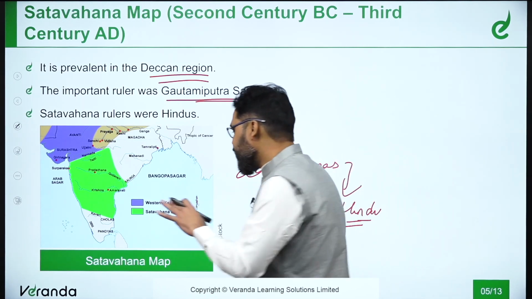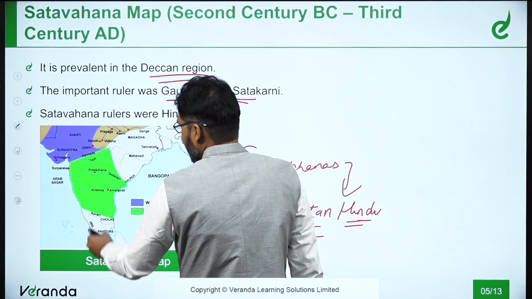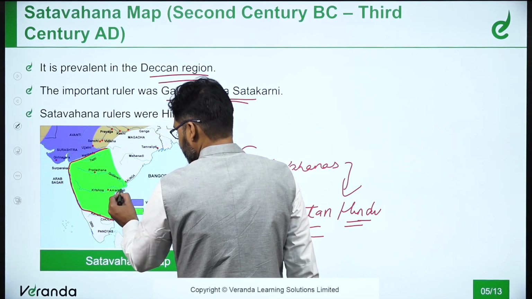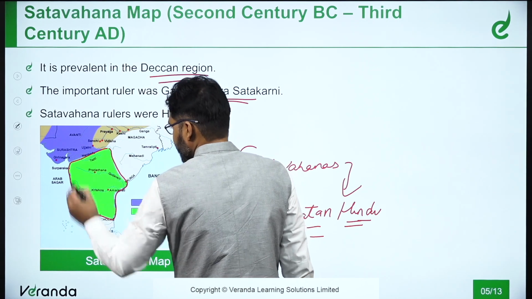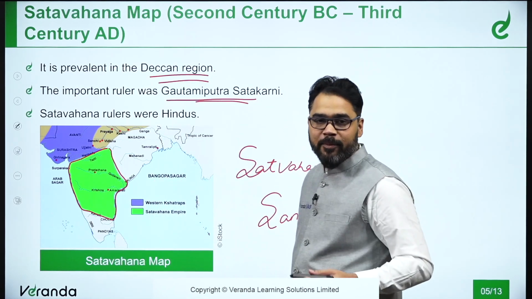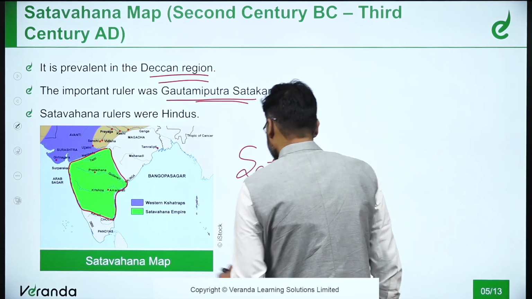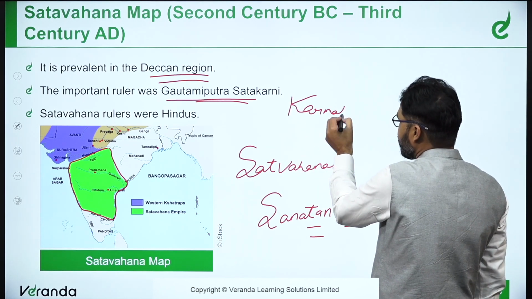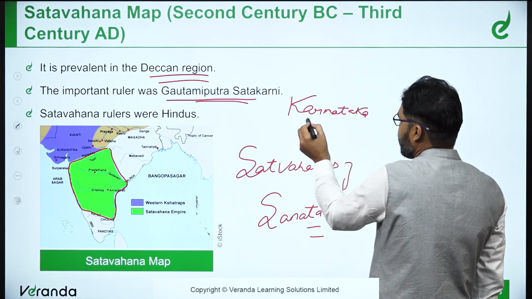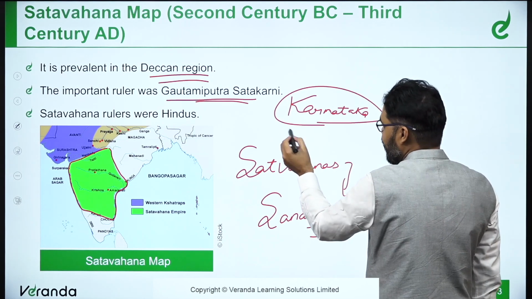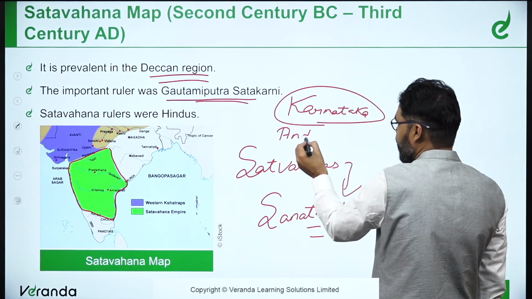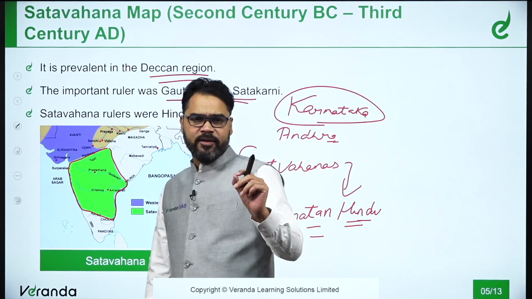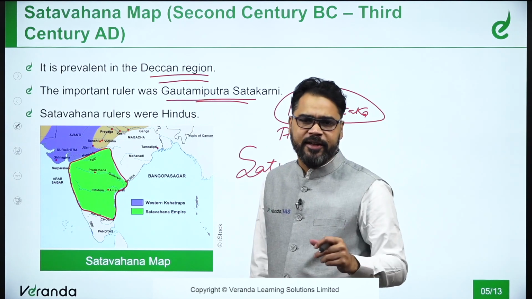The territory that you can see here, all marked in green, means I'm talking about the areas of modern day Karnataka, parts of Andhra, and some very little part of Tamil Nadu and Kerala as well.